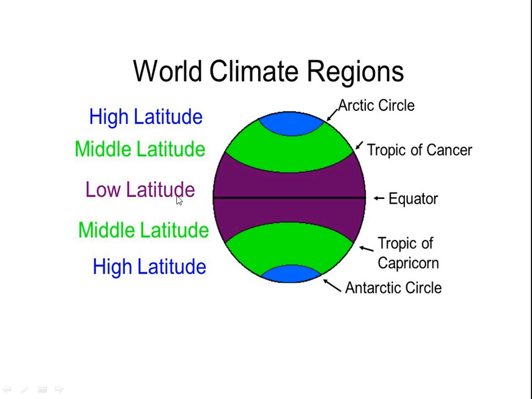See here. First point: the lower latitude receives more heat than higher latitudes. Here we have the three latitudes. This is the high latitude, this is the middle latitude, and this is the lower latitude.